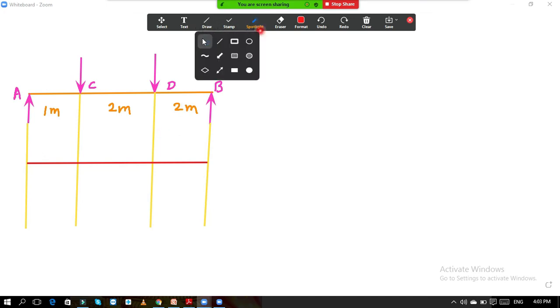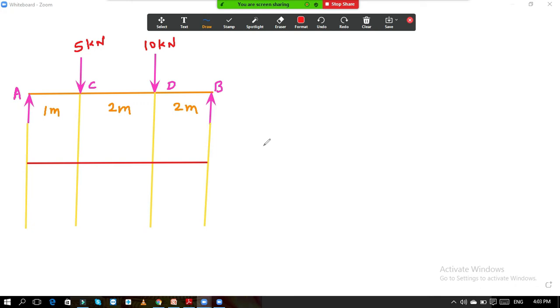Now suppose this force is of 5 kilonewton, this is of 10 kilonewton. As usual, first we need to find out the reactions. For calculating the reactions, we will calculate the reaction at A, that is RA, and reaction at B, that is RB. To calculate the reactions, we will use the equations of equilibrium. In the last lecture I explained what equilibrium is, and why the equations of equilibrium are summation Fx = 0, Fy = 0, and moment = 0. I explained the logic behind that.